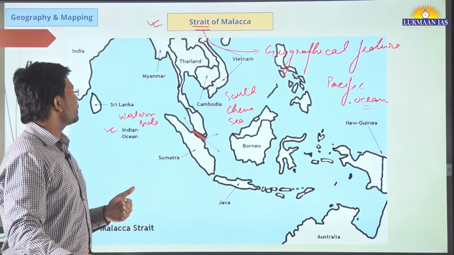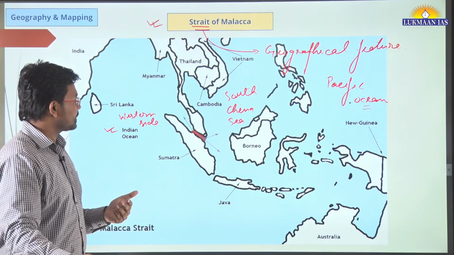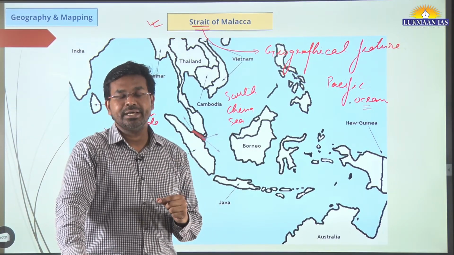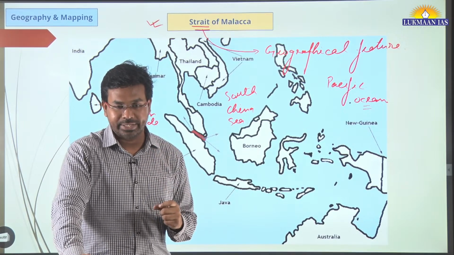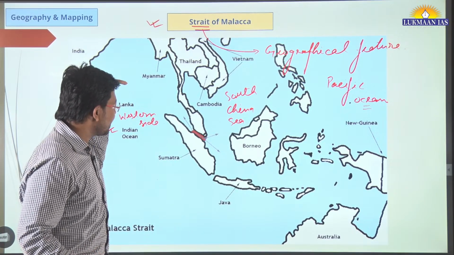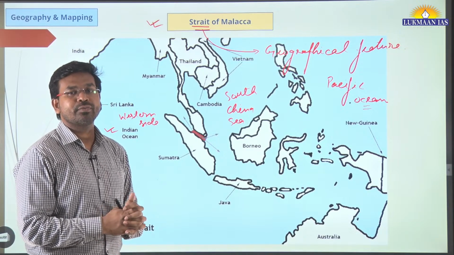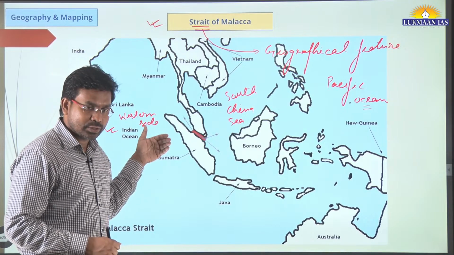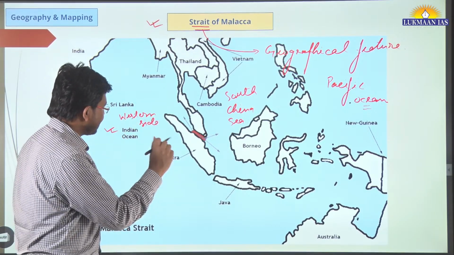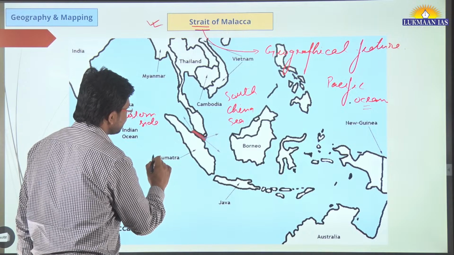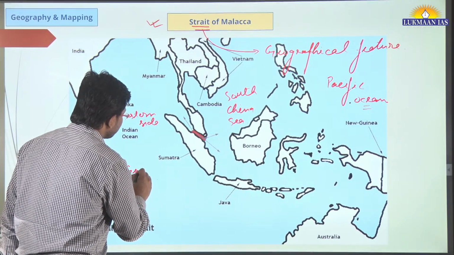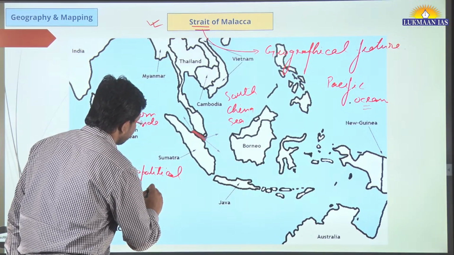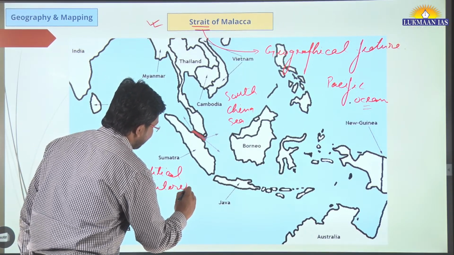So what is the significance of the Strait of Malacca? Why are we reading about it? Basically, the Strait of Malacca is very narrow. However, it has a lot of economic significance, because it acts as a route through which a huge number of ships pass. Commercial ships and naval ships both pass through it. And since it has huge economic importance, it is also a part of the geopolitical interest of many countries.